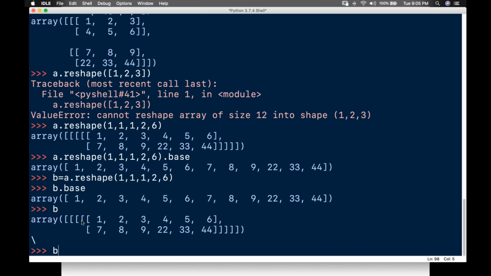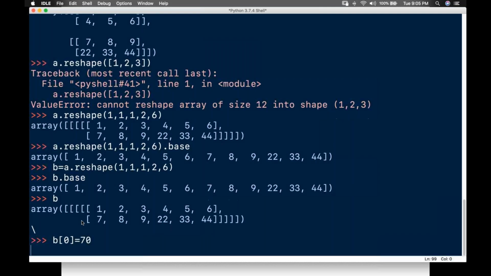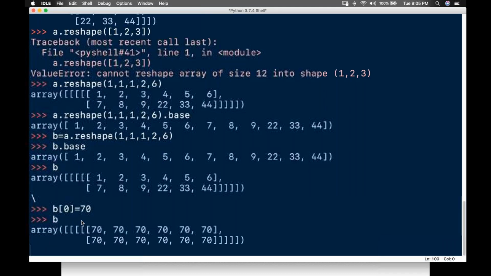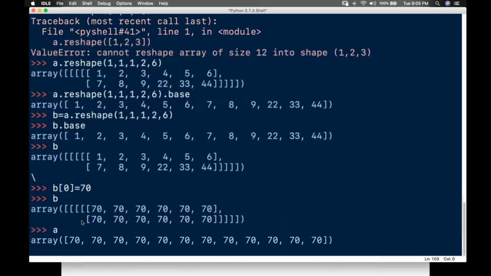Wait a second. B of 0 equals 70. What happened, guys? Okay, I changed A also. It is affecting the original array also. If you make changes to B, it is affecting the original array also. So that is nothing but a view.